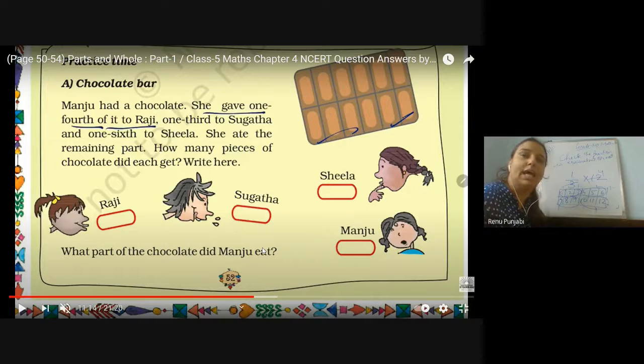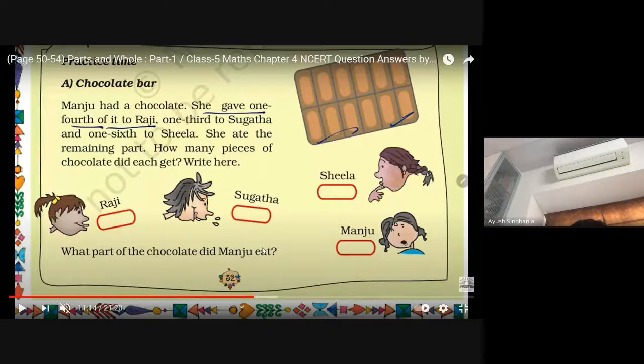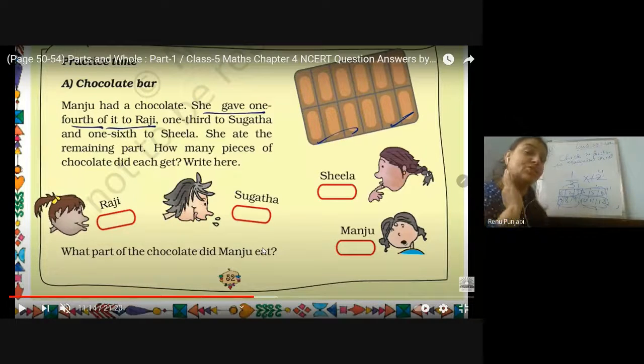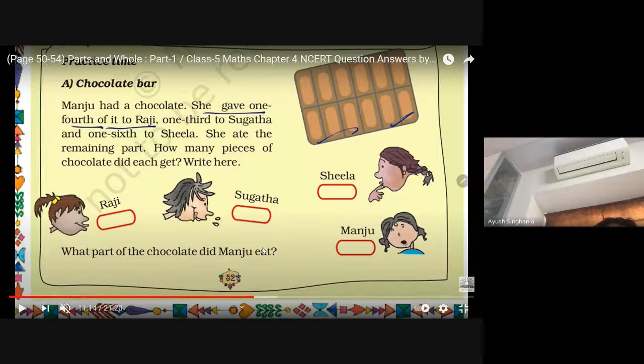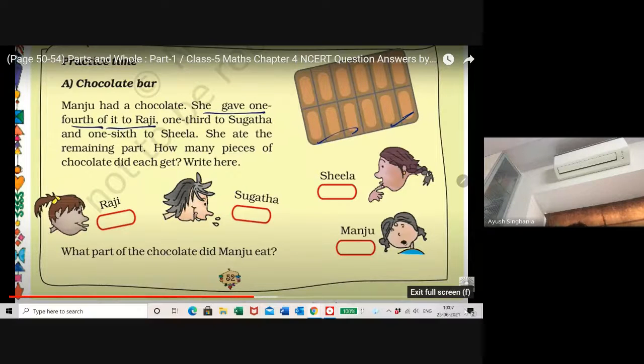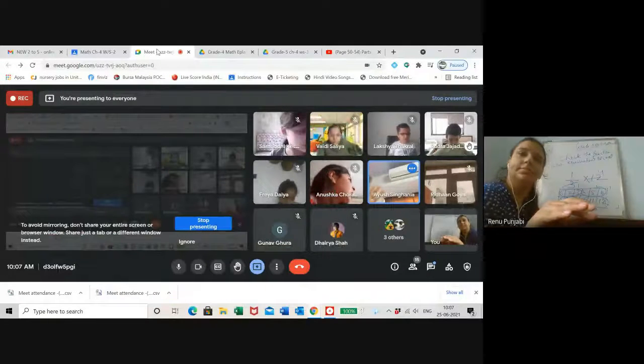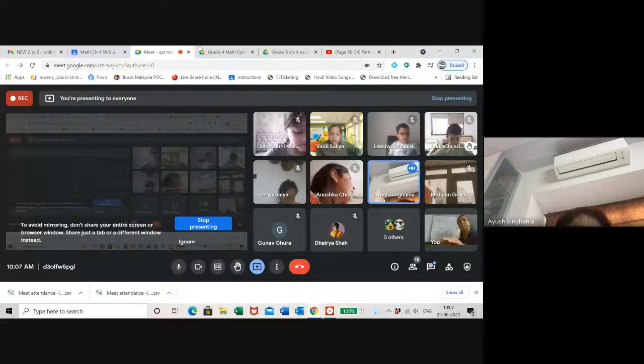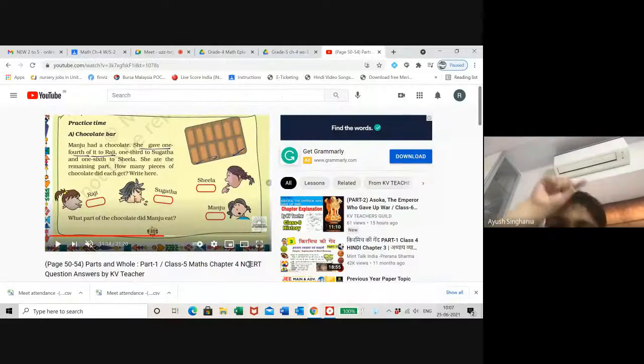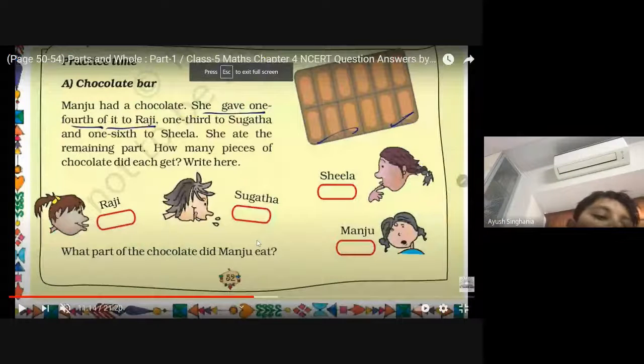1/6 to Sheila. What is 1/6 of 12? Ma'am, actually, see, Raji 1/4 of 12 will equal 3 parts, right? Then, if 3 parts are given, then 9 parts remaining. Out of 9 parts, Sugata got 1/3, which is also 3.